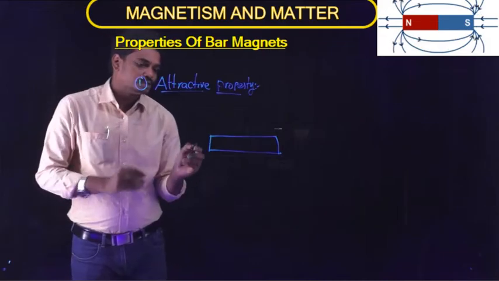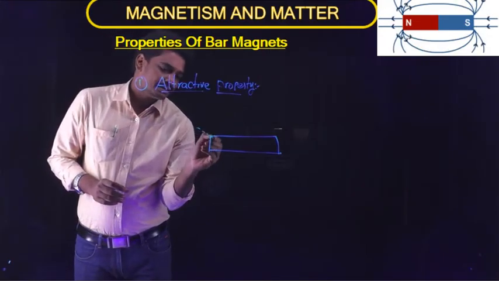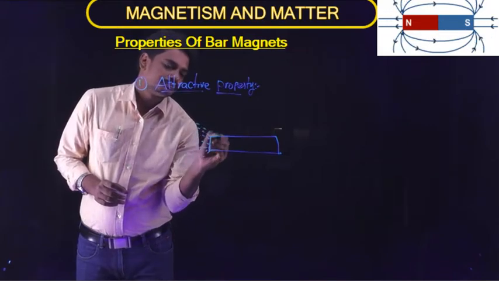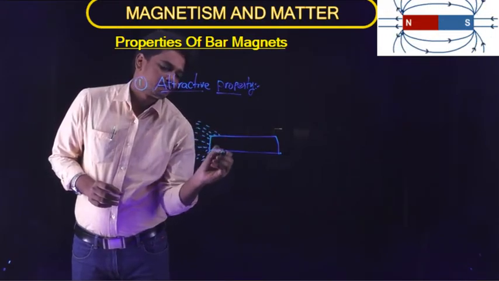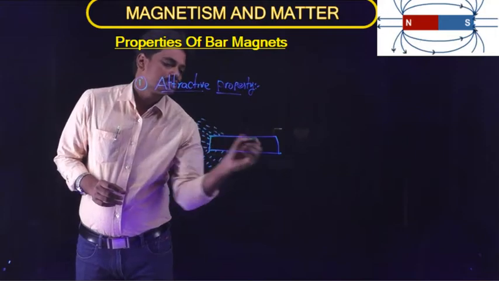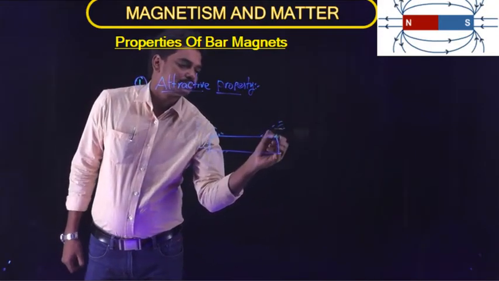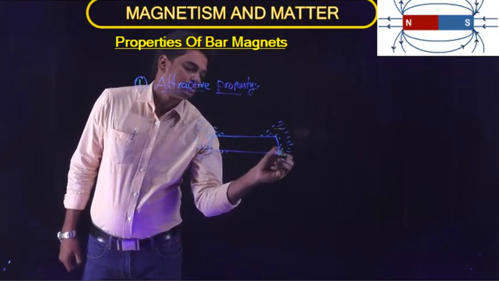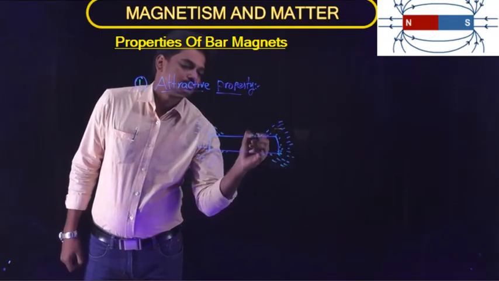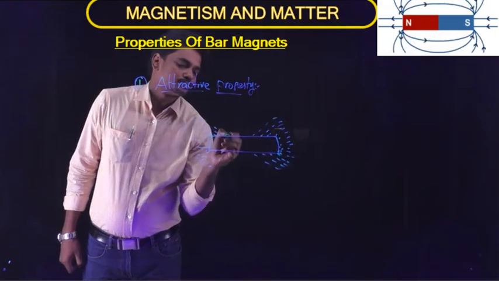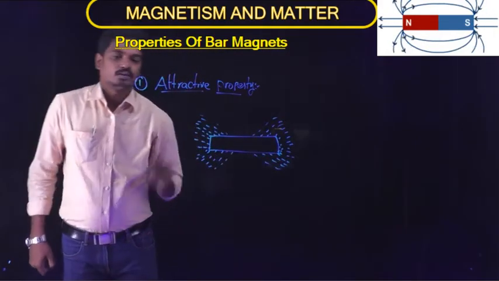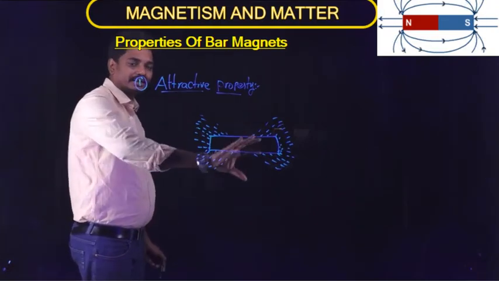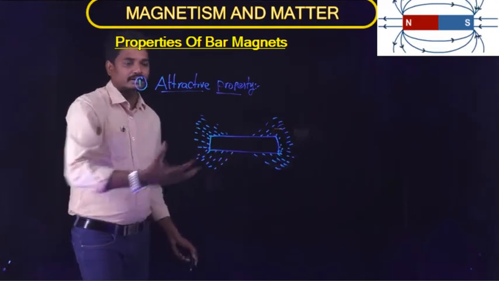If you observe, at the ends of the magnet most of the iron filings are attracted. You can observe here, most of the iron filings are attracted at the ends of the bar magnet, leaving the middle zone empty.